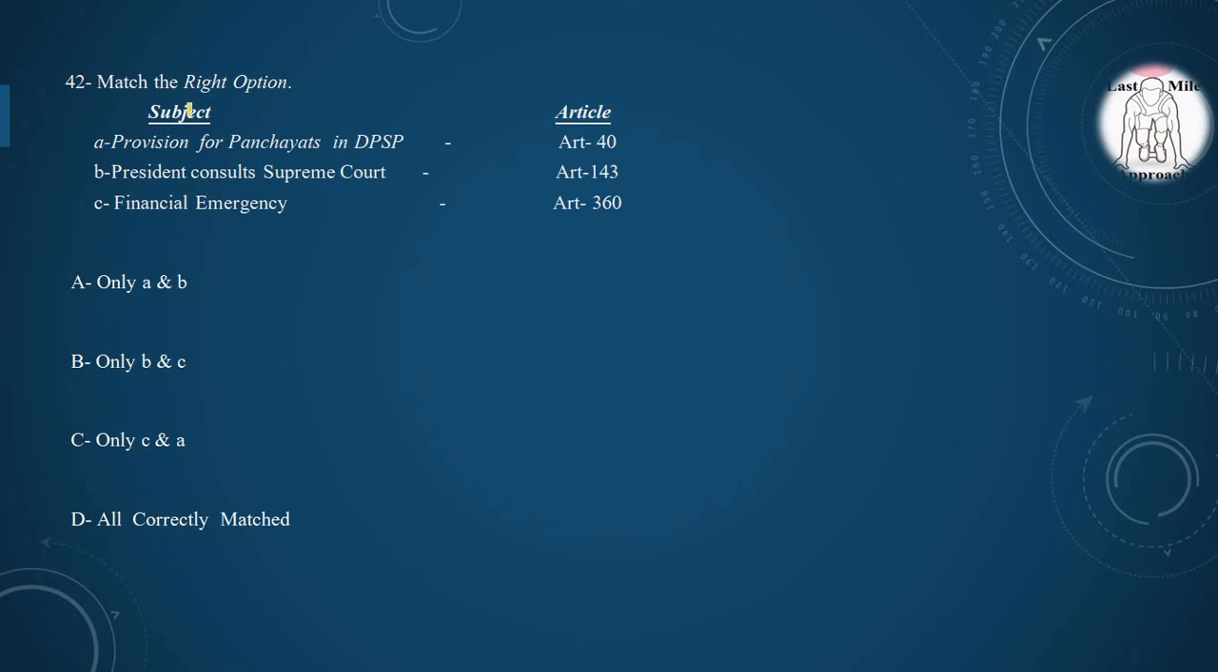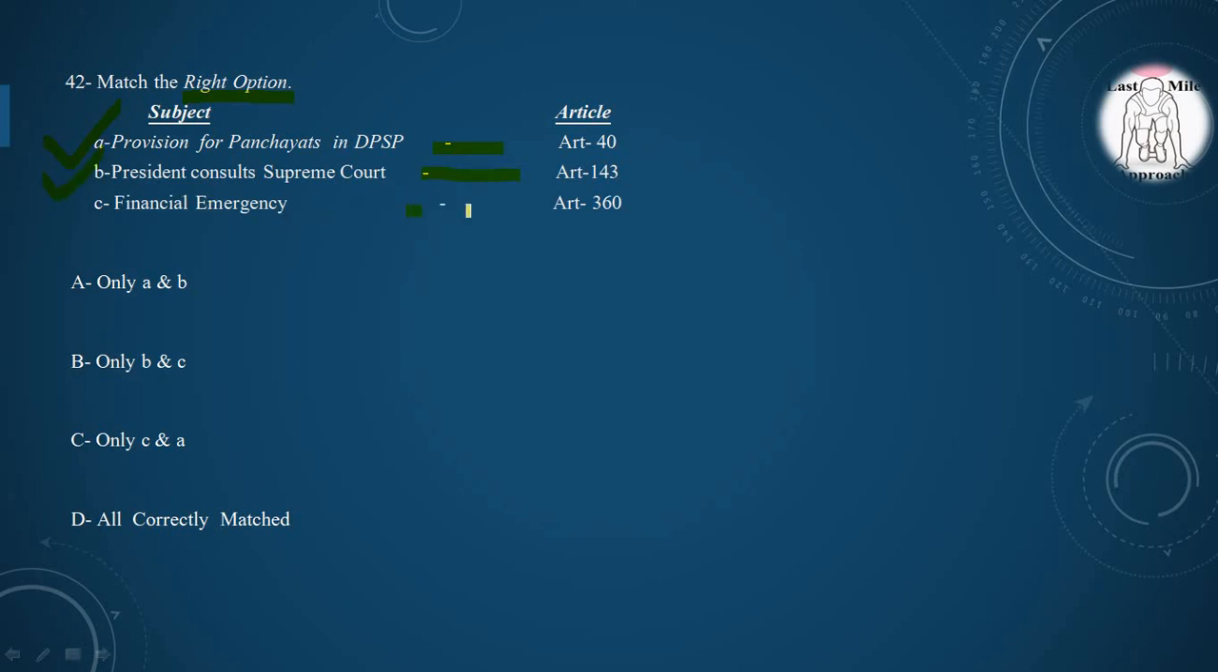42nd question, match the right option. One side subject is given, other side article is given. Provision for Panchayat in DPSP is given in Article 40. Yes, it is correctly matched. President consults Supreme Court under Article 143. Yes, it is also correctly matched.